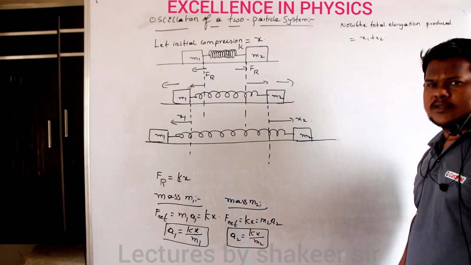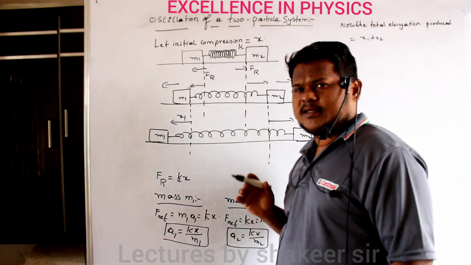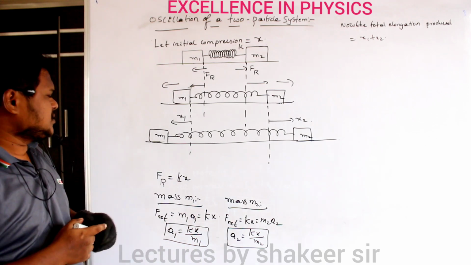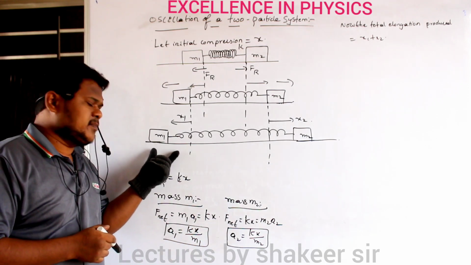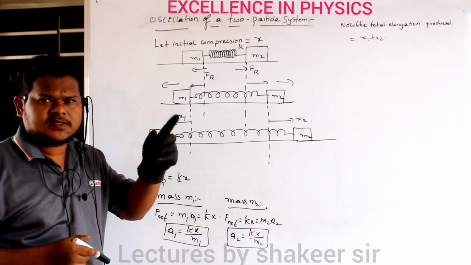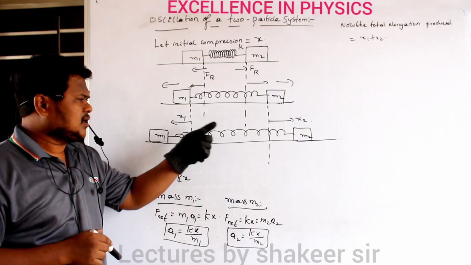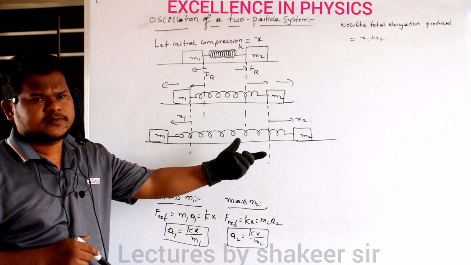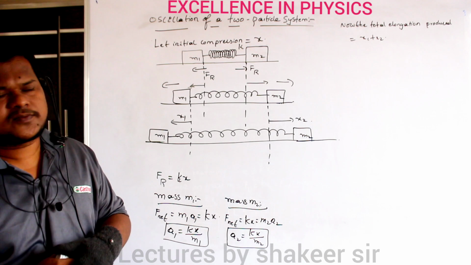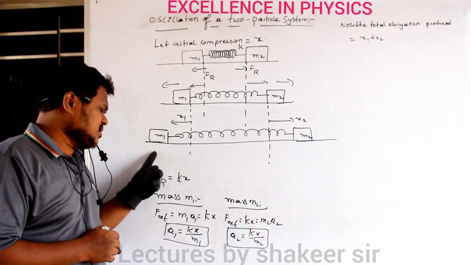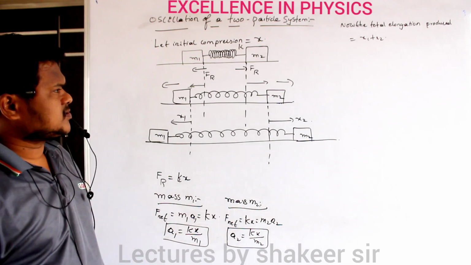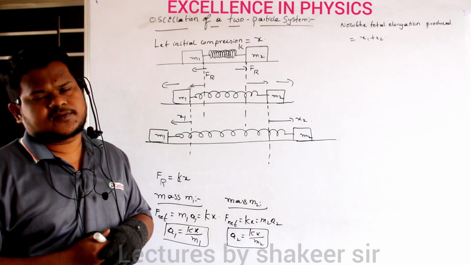Clear? So if total elongation is x1 plus x2, now can you say what is the restoring force experienced by mass m1? Total elongation is x1 plus x2, so restoring force will be k into (x1 plus x2). And mass m2 also will experience the same restoring force.